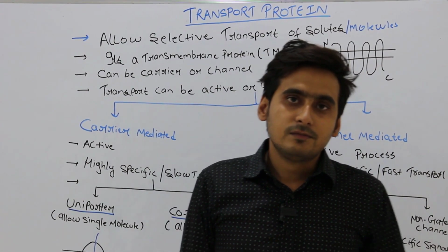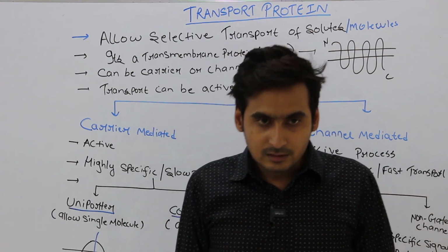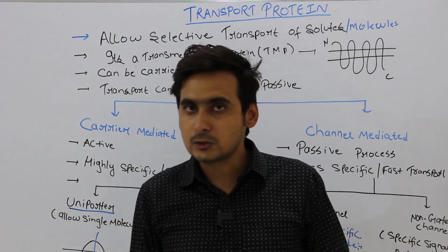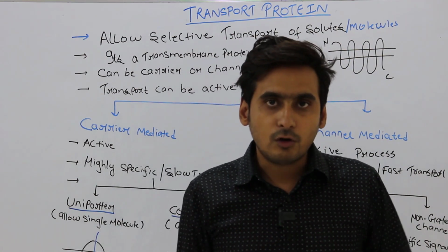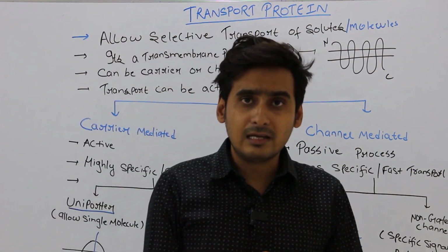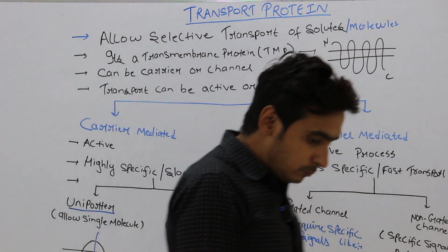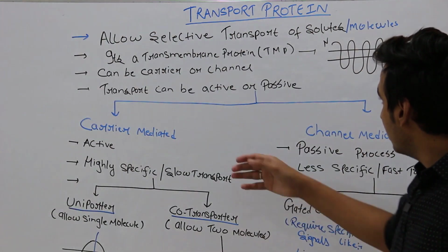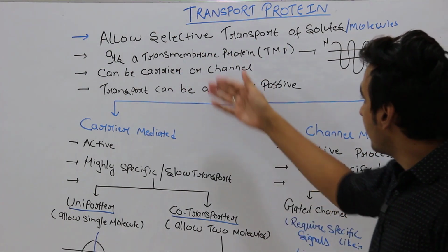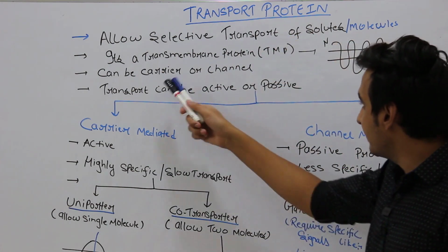Hello friends. Last class I discussed the membrane proteins, which are a functional component of the plasma membranes and help in the transport of molecules or solutes across the plasma membranes. Those membrane proteins are called transport proteins. So what are transport proteins? Transport proteins are transmembrane proteins, and they help in the selective transport of solutes or molecules. They can be carriers or channels.